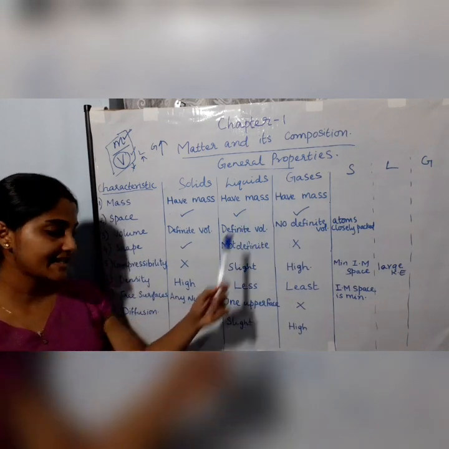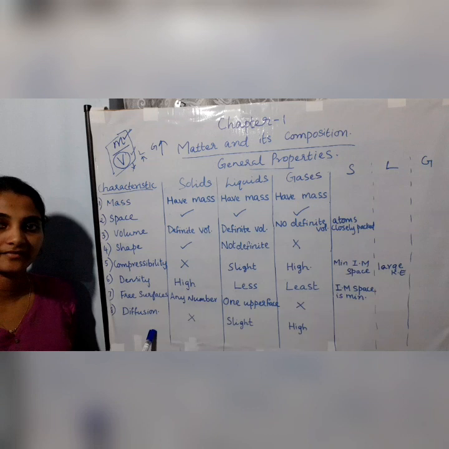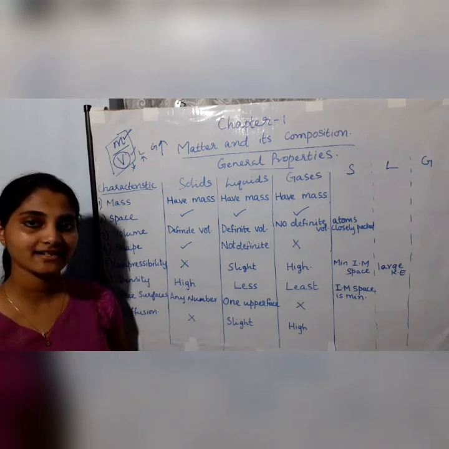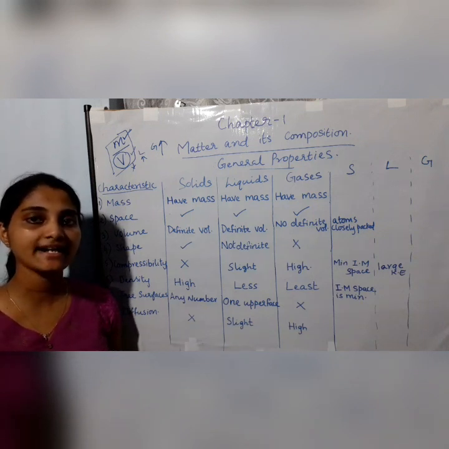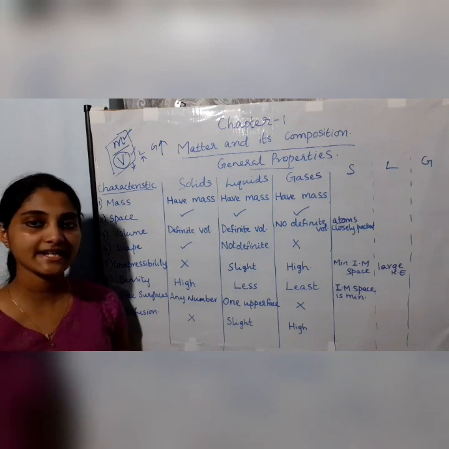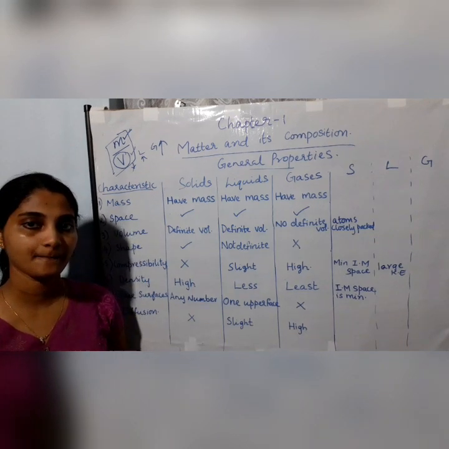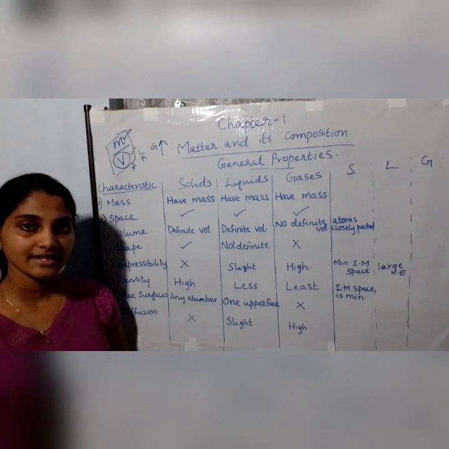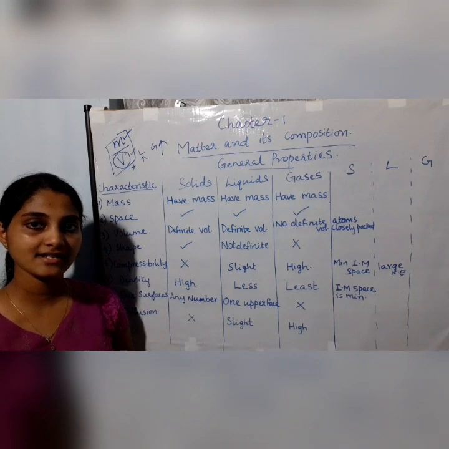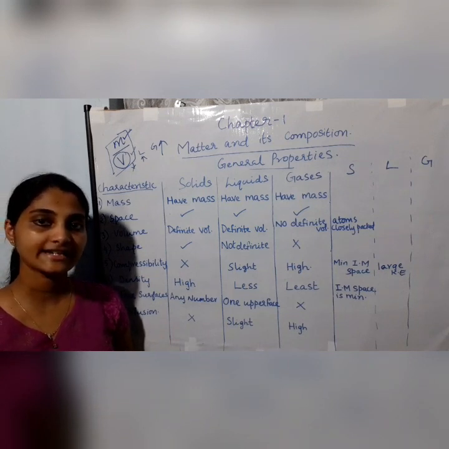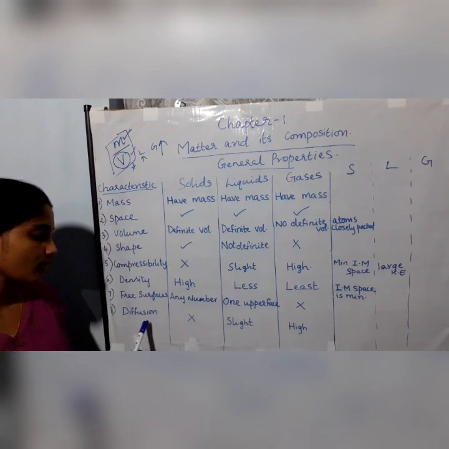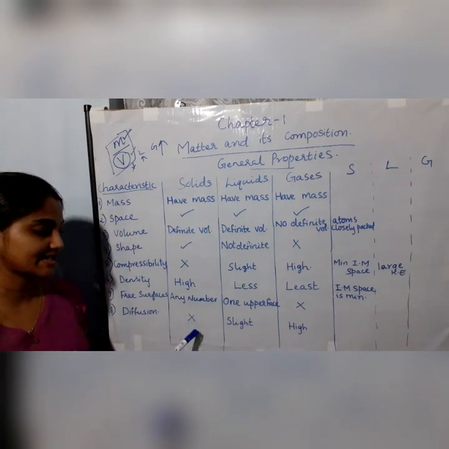The next property is diffusion. When you place an object in a container, if the atoms or the molecules are able to widely spread across the container, then that property is called diffusion. Let us see in case of solids. The particles of solids are closely packed, therefore there is no chance of the atoms or the molecules spreading widely in the container, and therefore solids have no diffusibility.